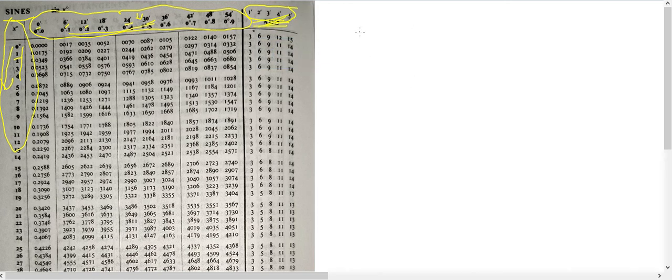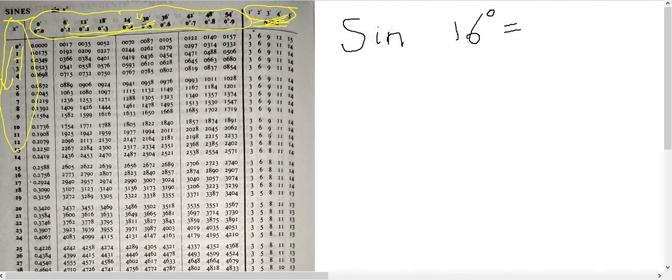Let me take a value of sine 16 degree. How much is sine 16 degree? Now don't forget, sine 16 degree is not a standard angle. So since sine 16 degree is not a standard angle, what will be its value? If I want to find the value of this sine 16 degree, go back to the table.